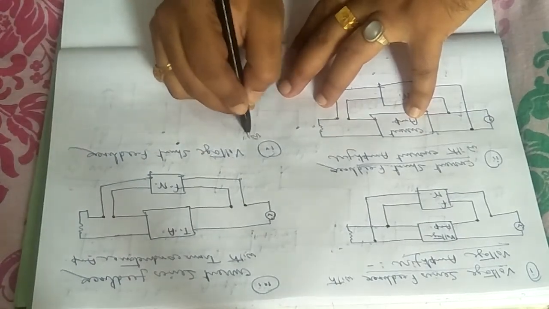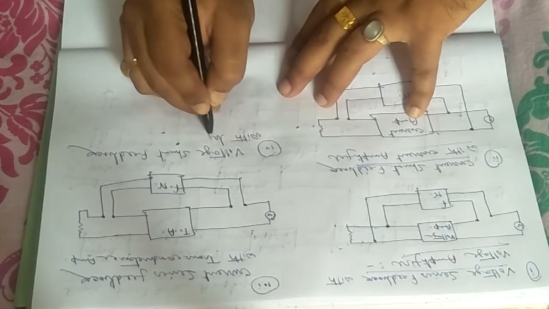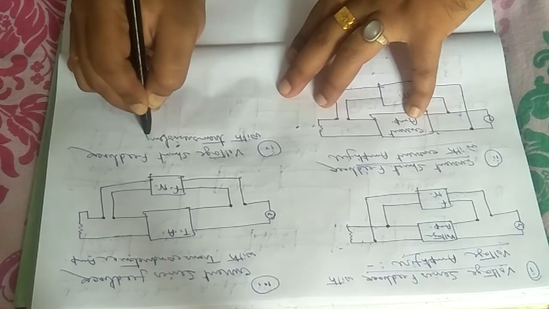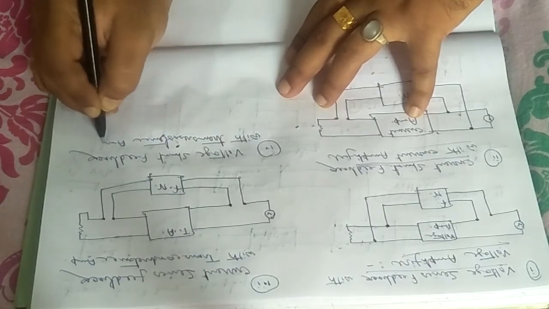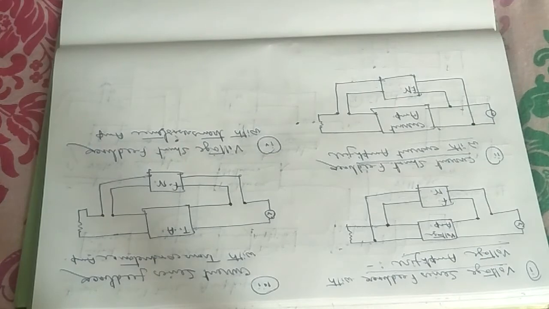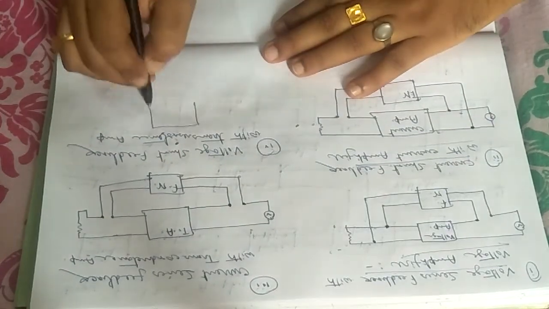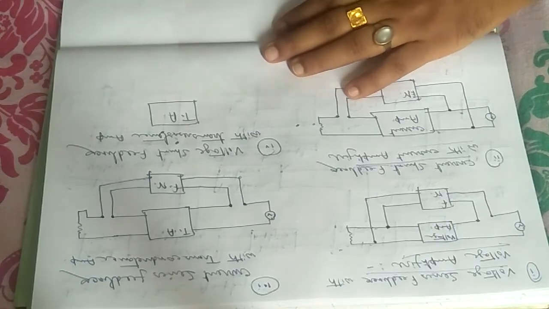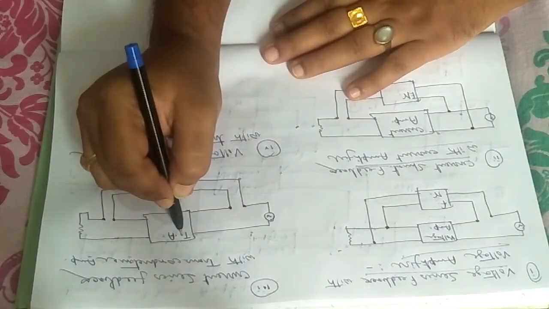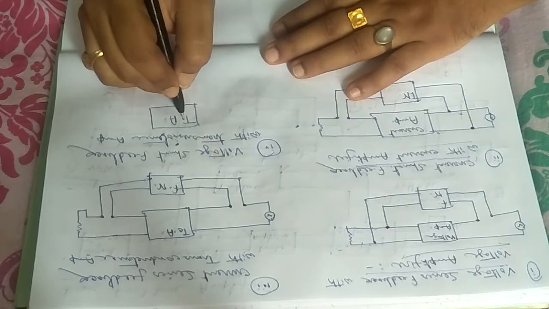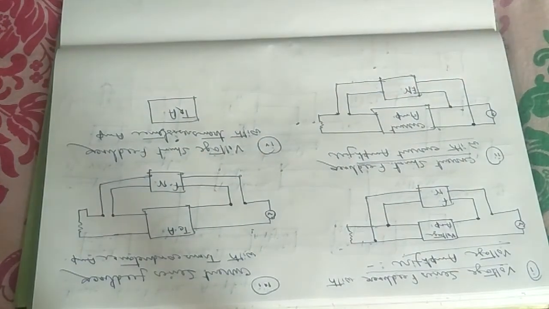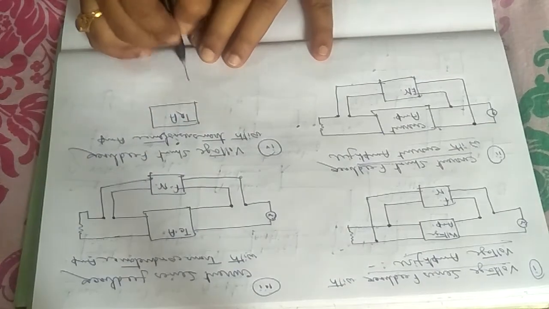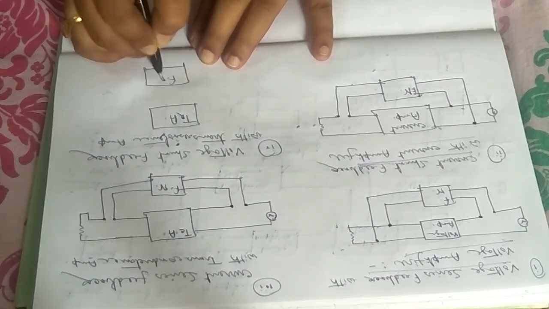Voltage shunt feedback with trans resistance amplifier. So your main amplifier will be named as trans resistance amplifier. It is transconductance amplifier. I am writing as TCA, trans resistance amplifier as TRA. So what you are going to feed here from the feedback, here will be your feedback network.